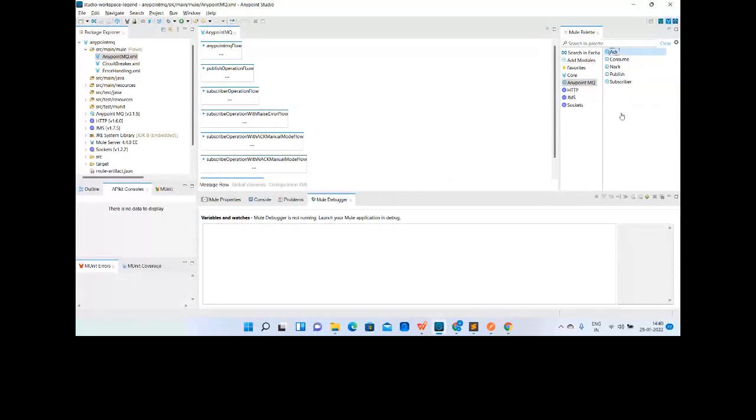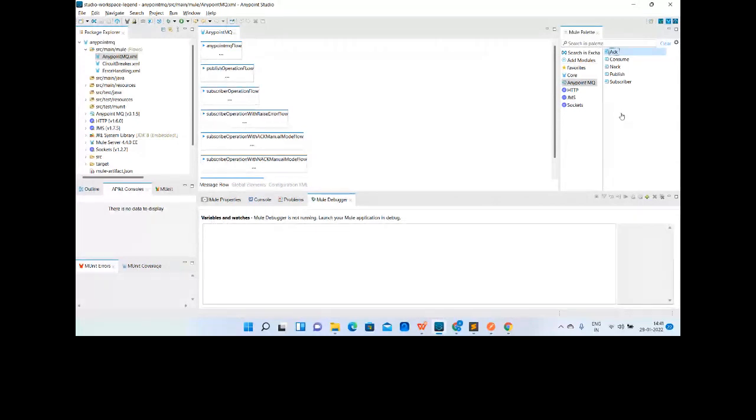Subscribe means an operation which will subscribe to the message and listen for the receiving messages, right? It will always continuously listen to the messages. It will always keep knocking on the queue and check, okay, is there any message? Can I use that message? Yeah, it is there. It will take it.